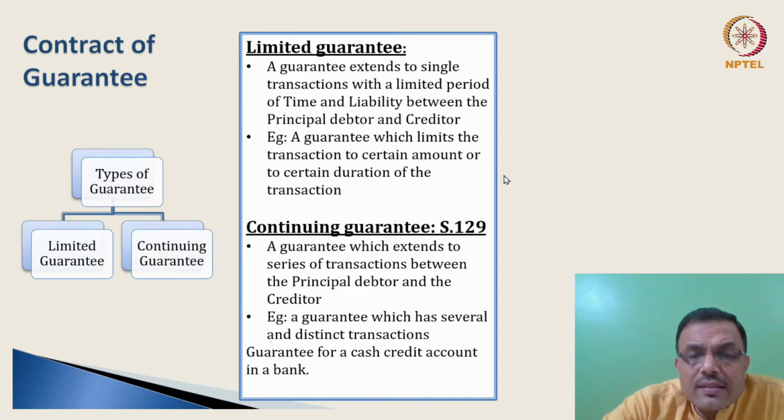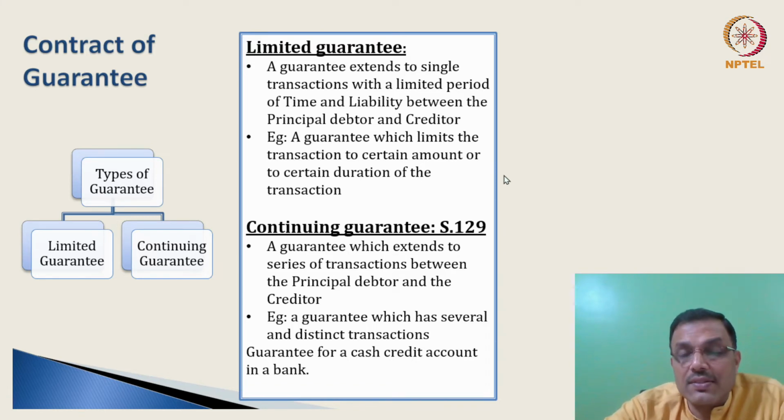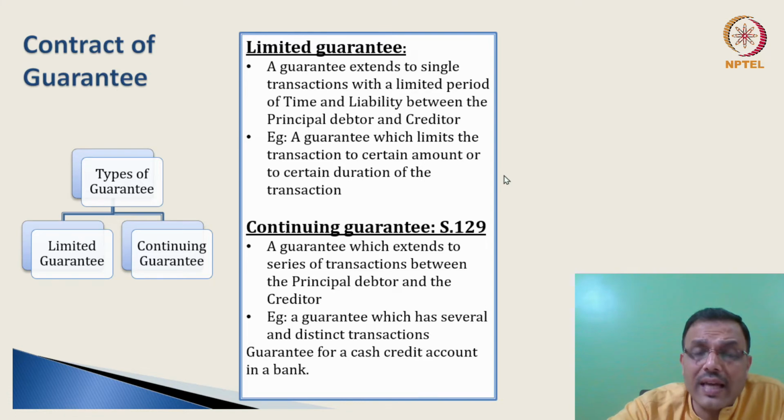Under section 129, there are certain kinds of distinctive factors of defining what this continuing guarantee is. It's a guarantee that can extend to a series of transactions between the principal debtor and the creditor. So it's not a one-time guarantee. It's not a one-time transaction. It is for a series of transactions. For example, there is supposed to be supply of coal to a thermal plant for the next 3 years. And to assure the contractor's promise to supply this coal, there may be a surety who is brought in to support such a contract. He says, look, I will stand as a guarantor for the supply of coal for the next 3 years.